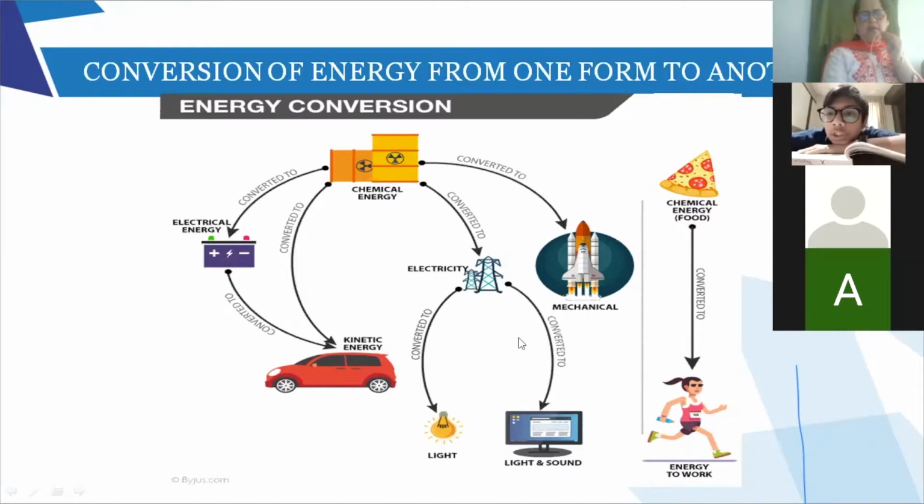Ma'am, heat also, no? Yes, heat also, not only the light bulb, you can get heated. Heat energy, light energy, yes. Then here it gets converted to light, sound, heat, everything, okay, in the TV.